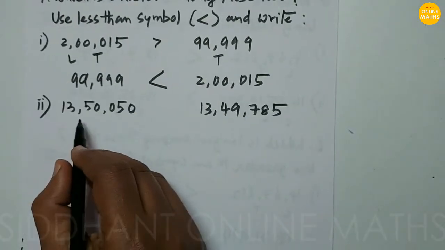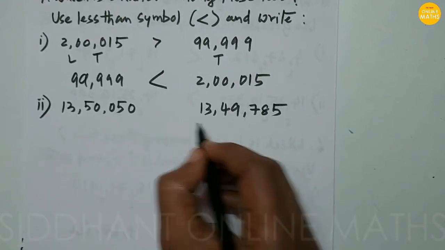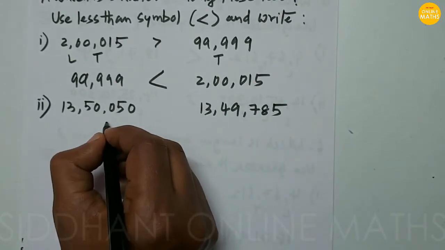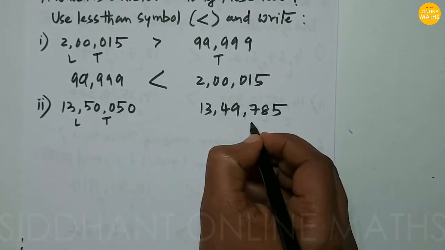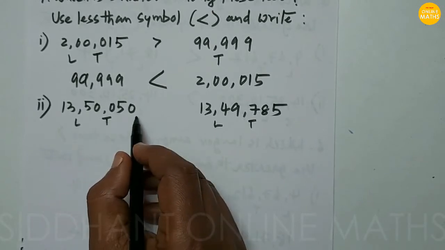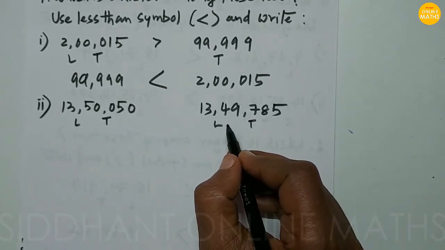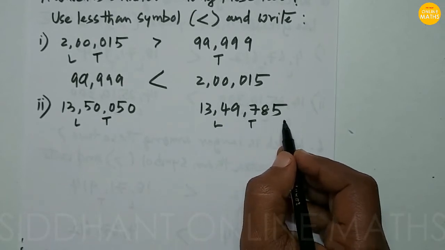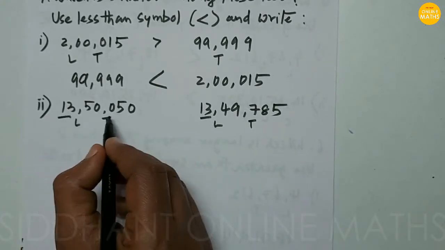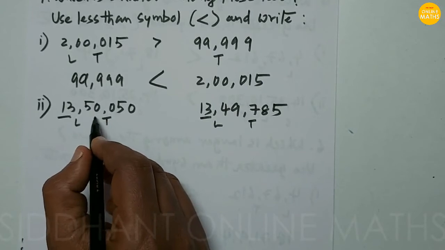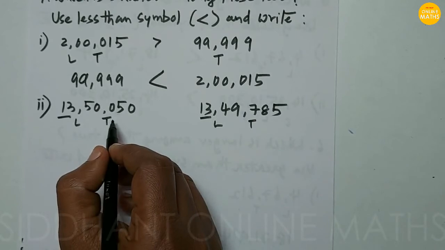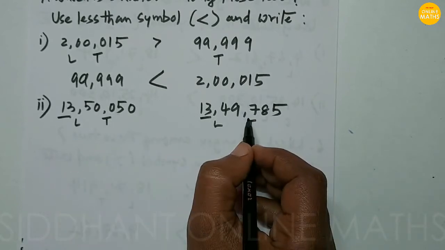So next, second question: 1350050 and 1349785. So here when you see the place values, this is the thousands place, this is lakhs, and we read as 13 lakhs 50,050, and we read this number as 13 lakhs 49,785. So 13 lakhs is common in both, and when you see the thousands, it is 50,000 here, and here it is 49,000, and we know that 50,000 is greater and 49,000 is lesser.